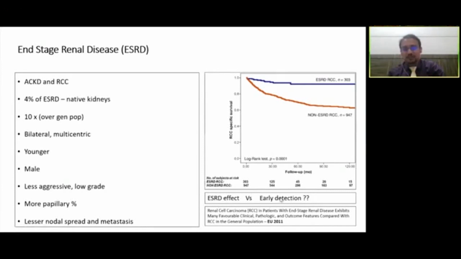People have actually looked into it, and the data in this retrospective analysis in European Urology does mention that on multivariate analysis, ESRD doesn't stand as a significant risk factor. Hence, they attribute early detection as the reason for better prognosis in these particular patients.